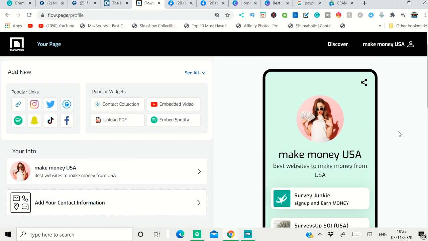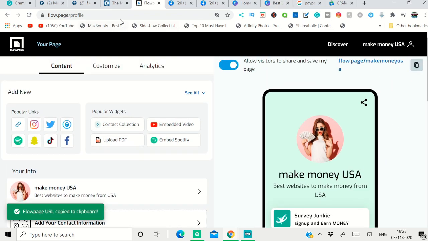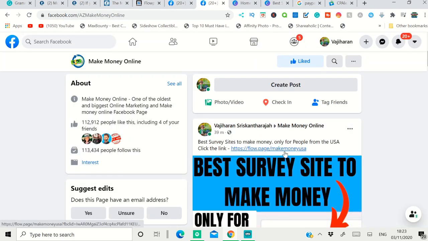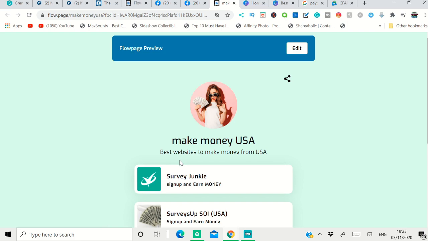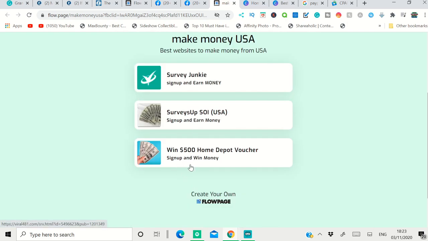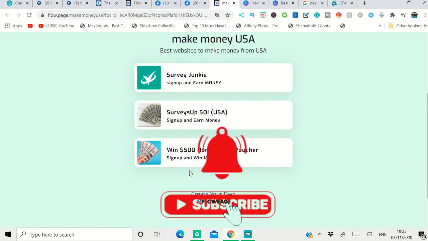I'm going to share this common link. I copy this and post it on Facebook here. Whenever people click that link, it will open this page, and they can click on the different websites they want. If they click this one and sign up, I get paid $1.02, or from any of those different offers. You can do it this way.